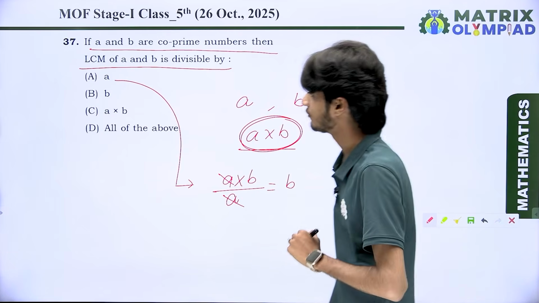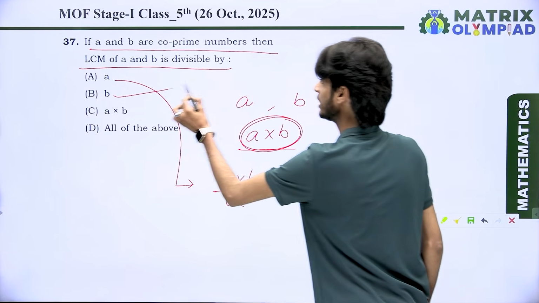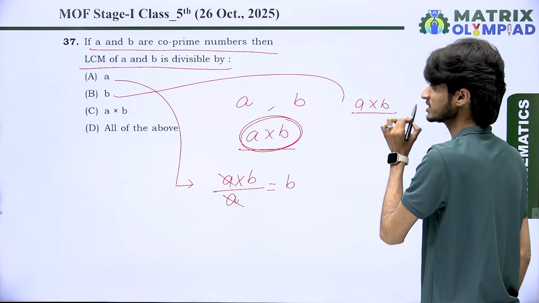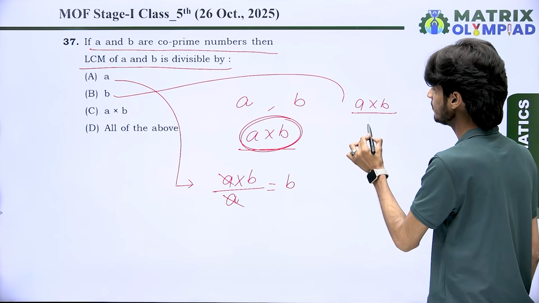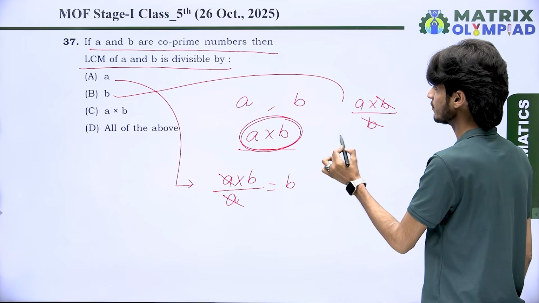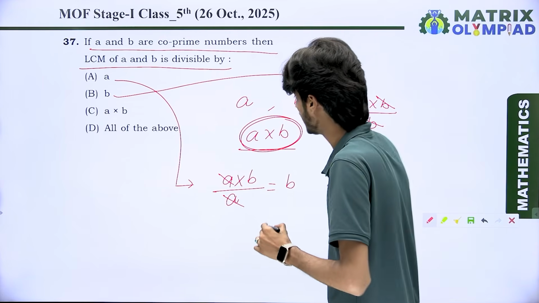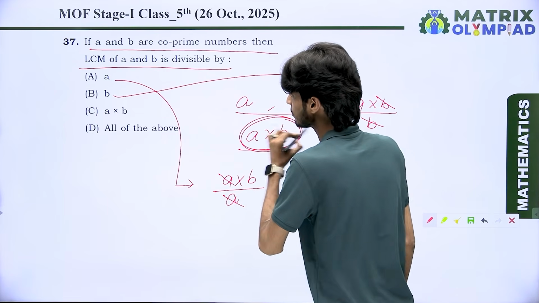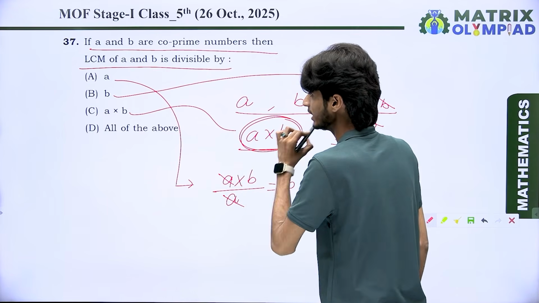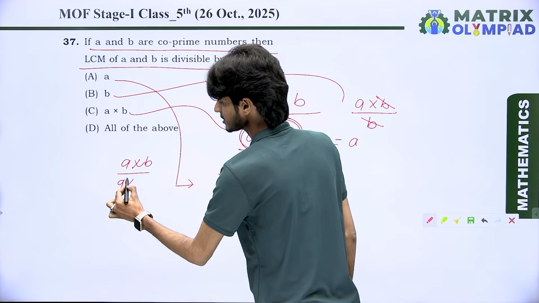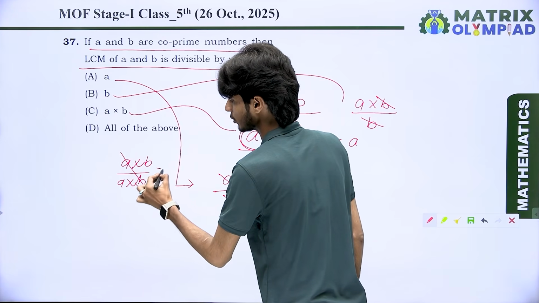Got it? And whenever the LCM of A and B, which is A multiply B, is divided by B, then it is properly divided A times. Yes or no? And whenever the LCM of A and B is divided by A multiply B, you can see here it is multiplied 1 time properly.